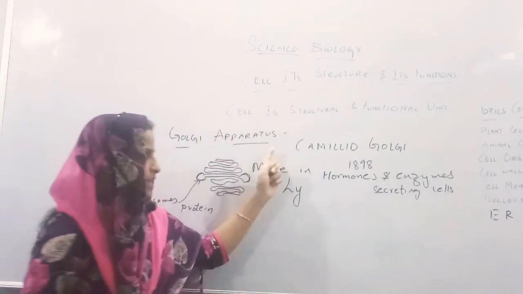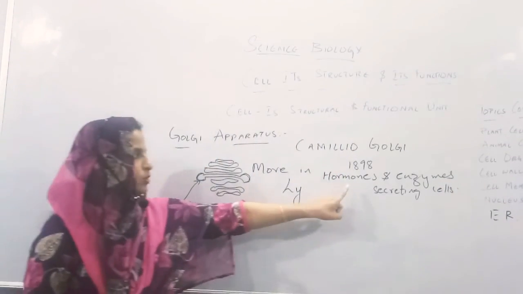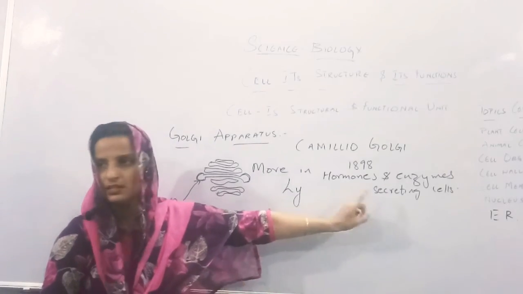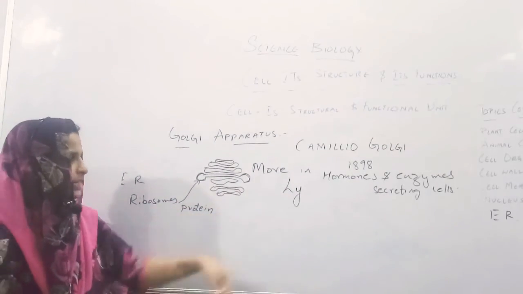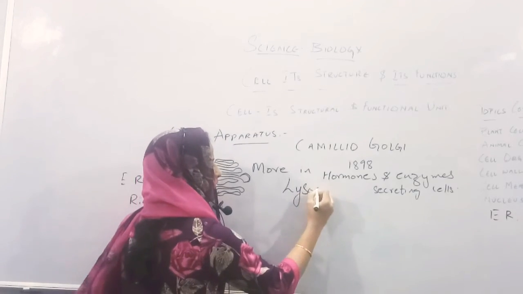You can find more Golgi apparatus in hormone and enzyme secreting cells. Is it clear to all of you? Okay. Next we are going to study about lysosomes.